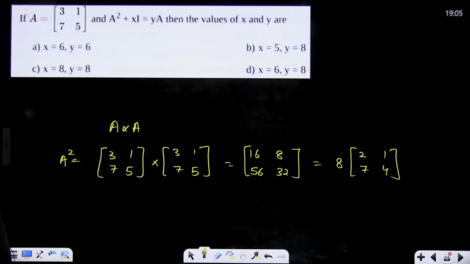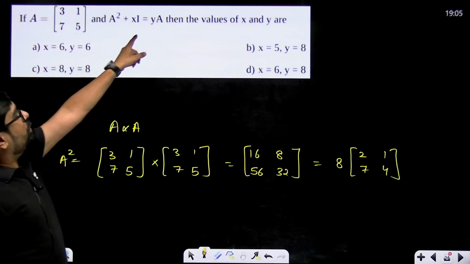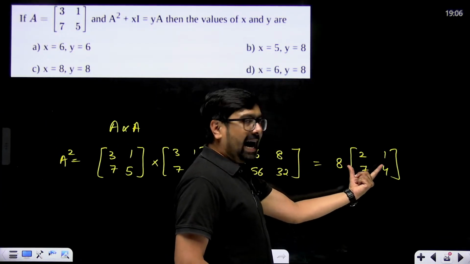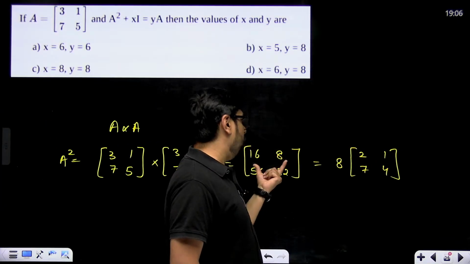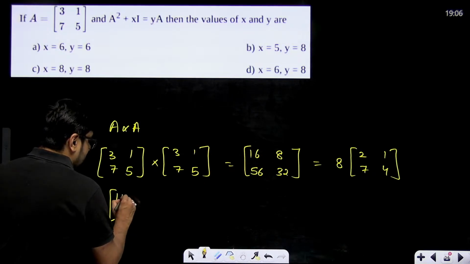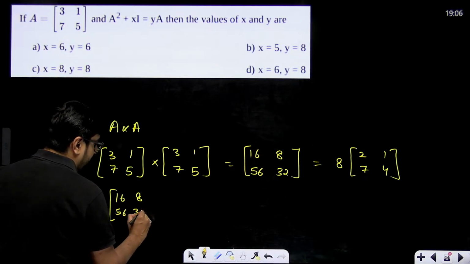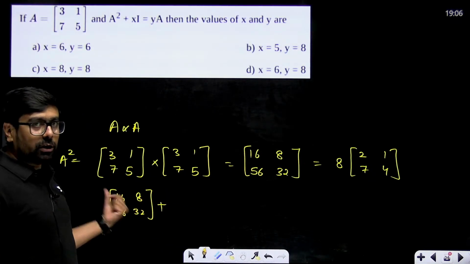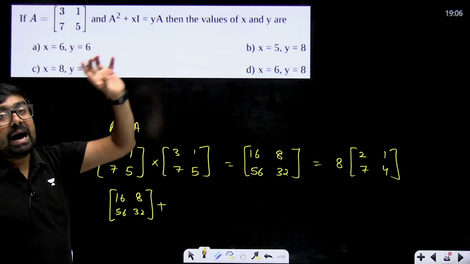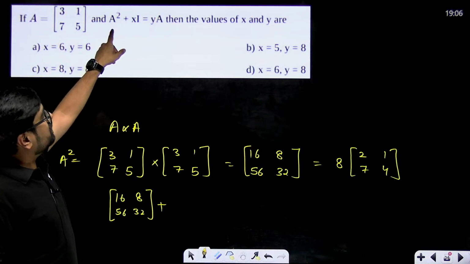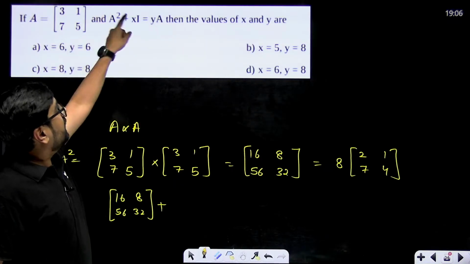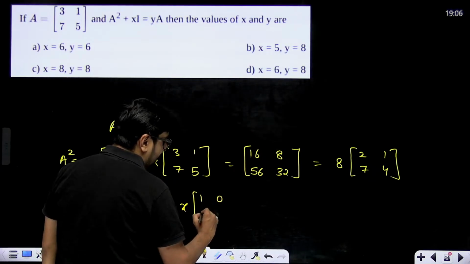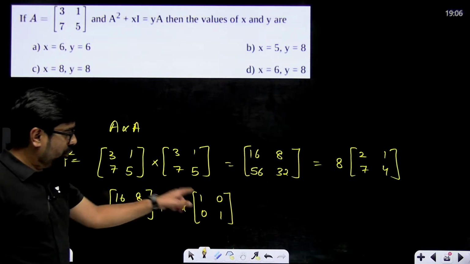A square plus xI is equal to yA. If we are adding something in this matrix, which is A square, this or this, let's take this only, 16, 8, 56 and 32, that thing should be of the same order. xI means x into the identity matrix. X and y are constants, right? So I should be of 2 cross 2 only. X multiplied with the 2 cross 2 identity matrix, in which only the diagonal elements are 1.